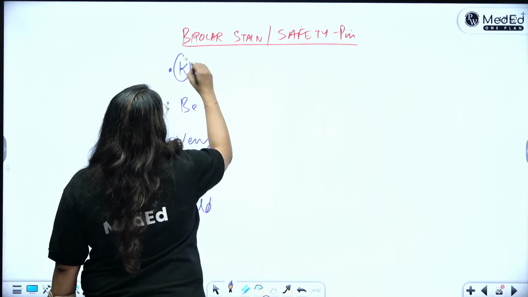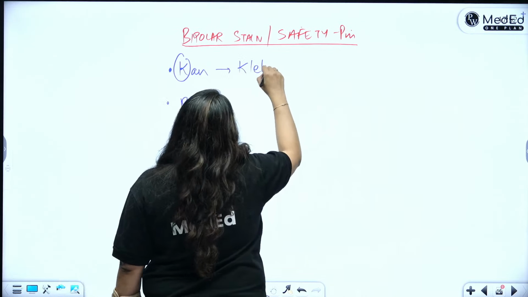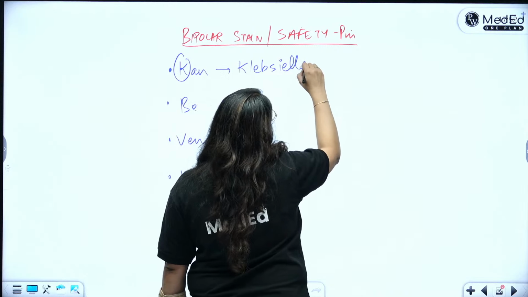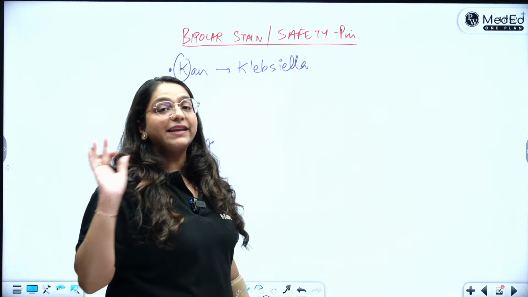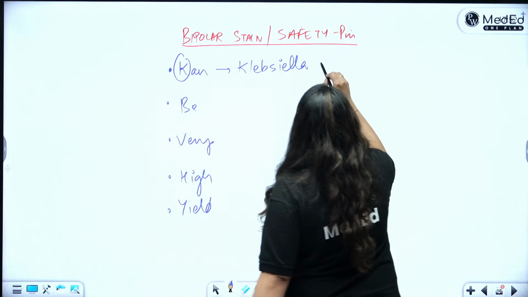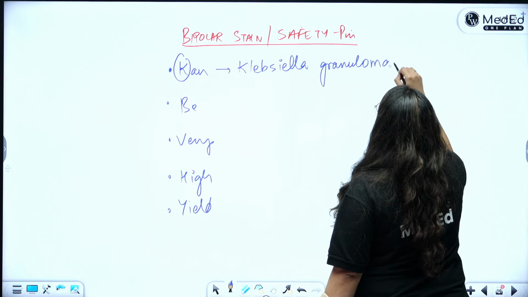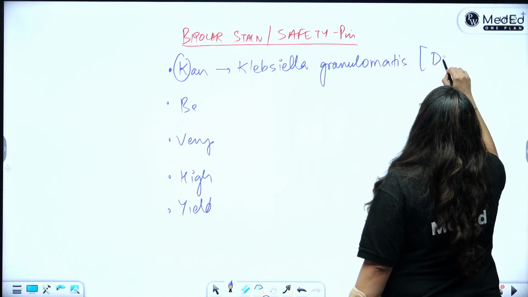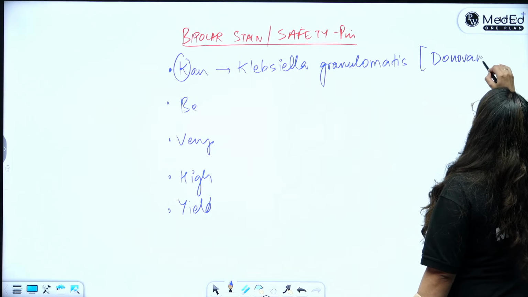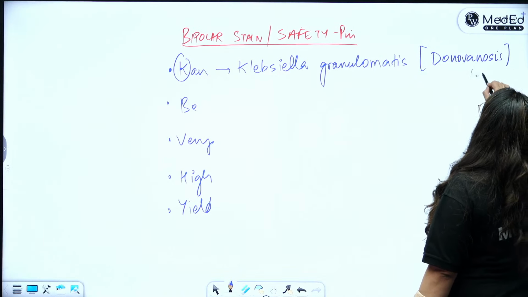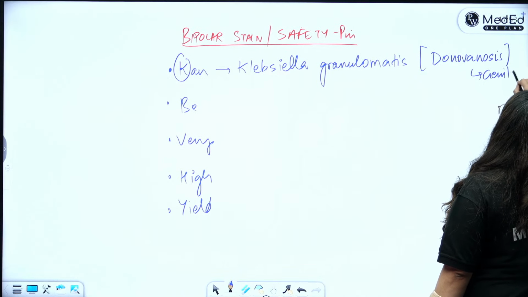So K for Klebsiella, but not Klebsiella pneumoniae. We have just read Klebsiella pneumoniae and I did not say anything about bipolar staining. So what is it? Klebsiella granulomatis, which is actually a cause of donovanosis, which is a genital ulcer, right? I hope you remember.